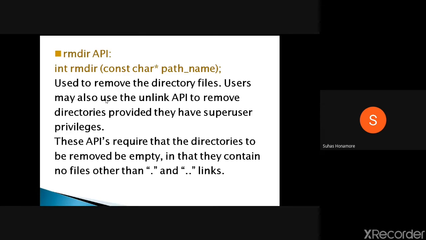Along with this, you can use unlink also, but only if super user permissions are there. At that time only you can use the unlink API for directories, otherwise you can't use it. Unlink you can use for normal files as a normal user. If you have super user permissions, then only you can use unlink or link on directories.